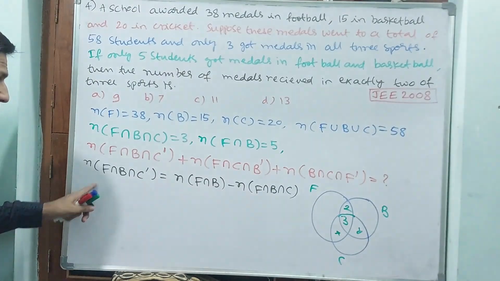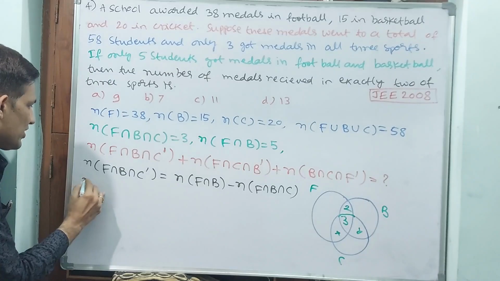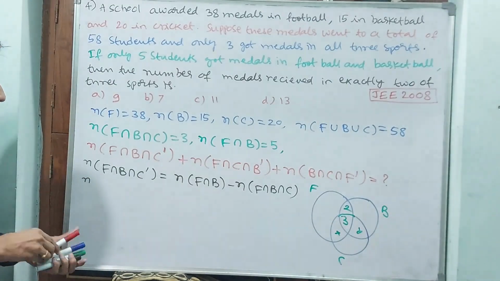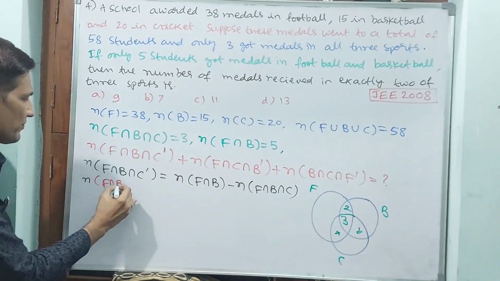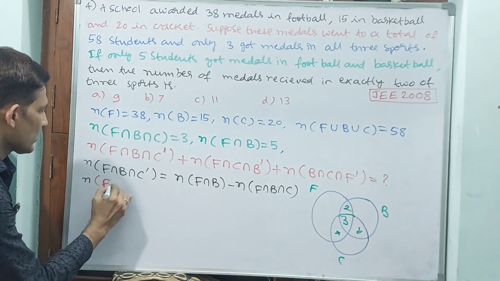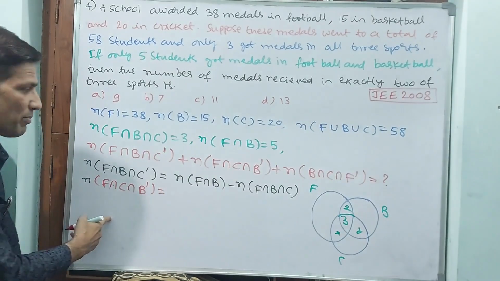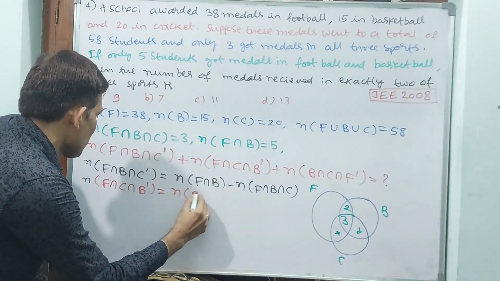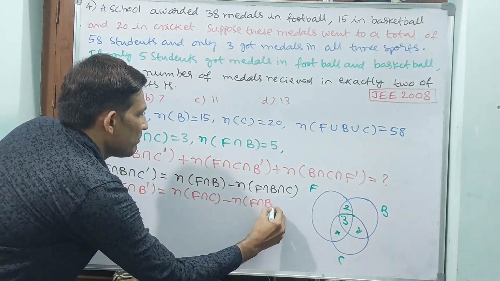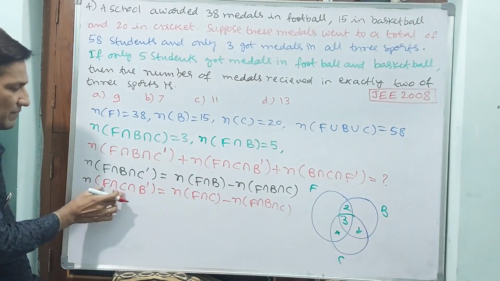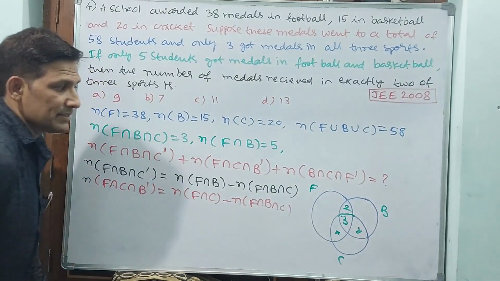That means, see this formula for the second one, I will use another pen. n of F intersection C intersection B dash, the complement, is equal to n of F intersection C minus n of F intersection B intersection C. Because F intersection C will come, B dash means complement, this you have to minus.